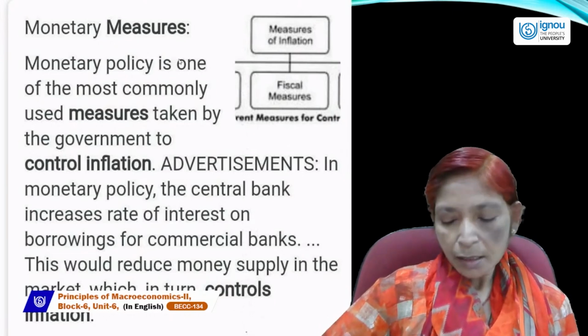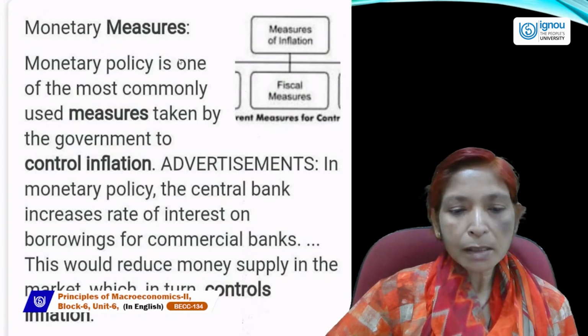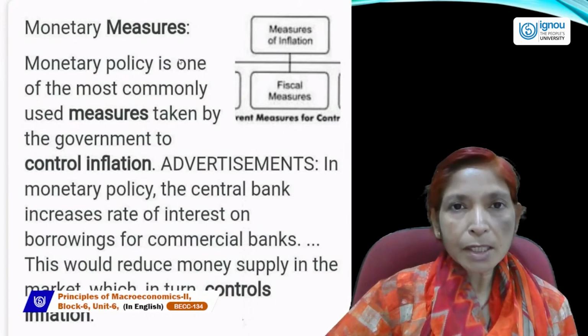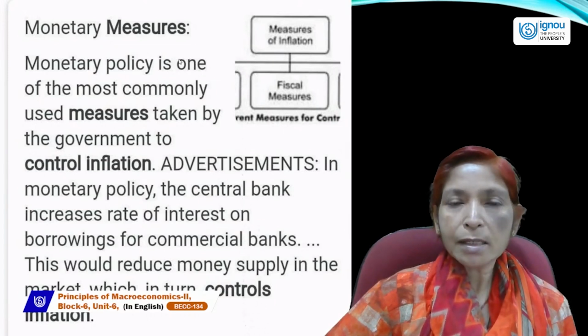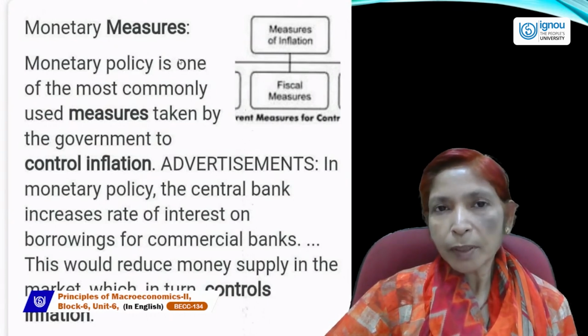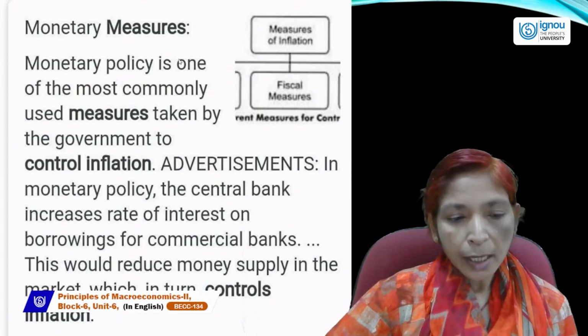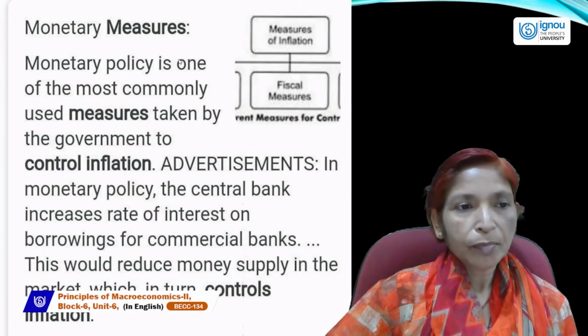So in this case, the central bank will increase the rate of interest on borrowings for commercial banks. When commercial banks take loans from RBI at a higher rate, then loans will become more expensive. Commercial banks will take less loan from the RBI and provide less loans to the country people. Country people's purchasing power will fall, their demand will fall, and it will control the inflation rate. These are the monetary measures.